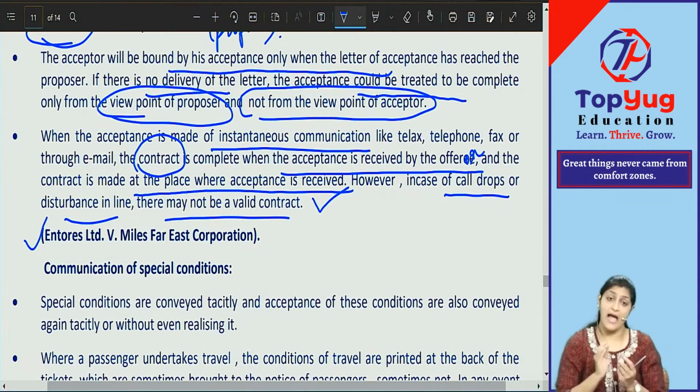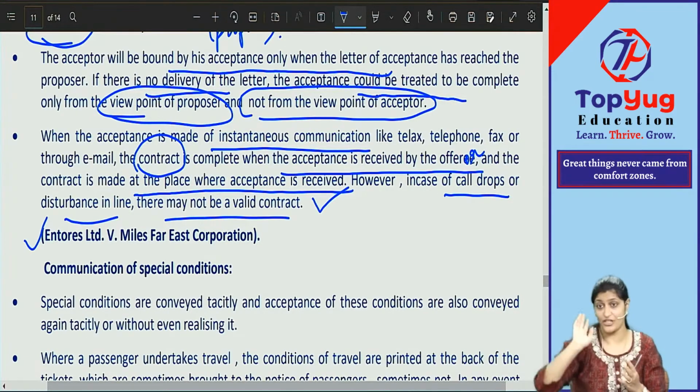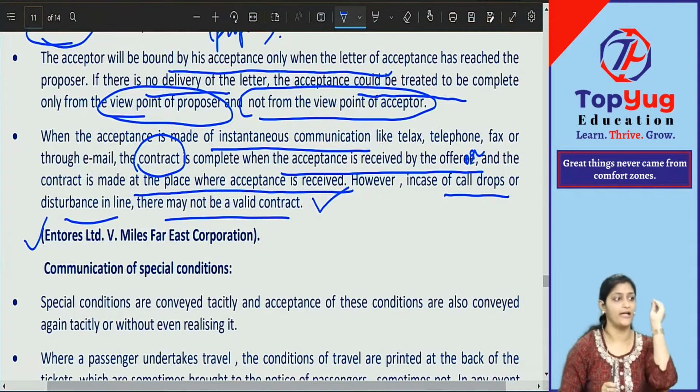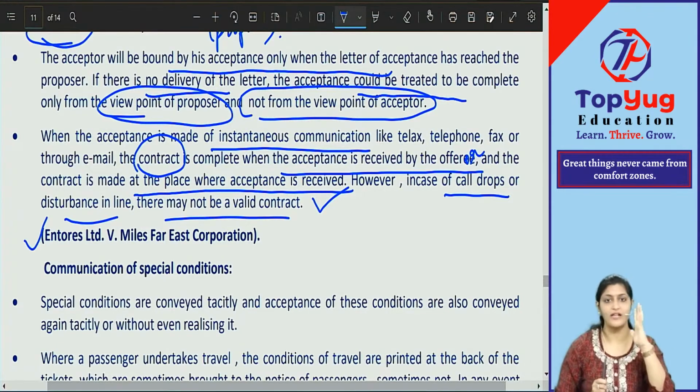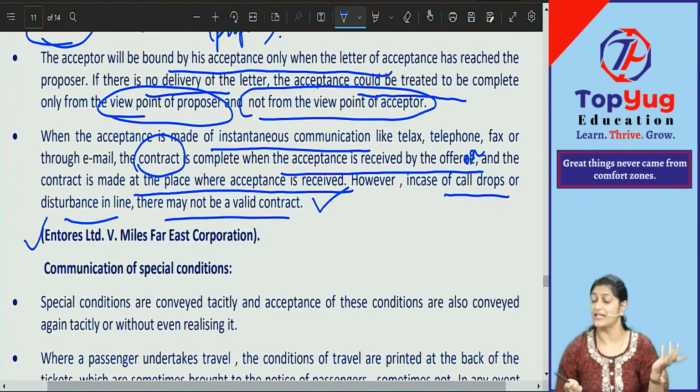No, it did not. And say in this case the acceptor is going on talking. Yes, he is not aware that actually the communication is not received by the offerer. But here he should get a doubt that the offerer is not responding. He is not saying anything. There is no response. Then what should he do?